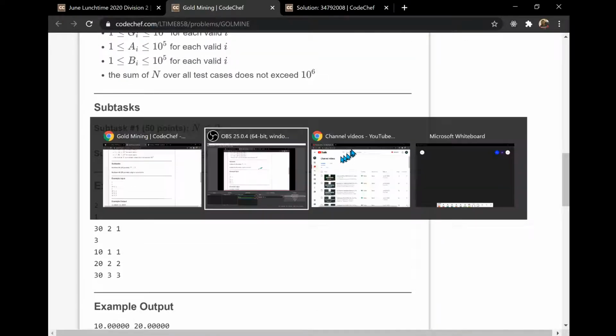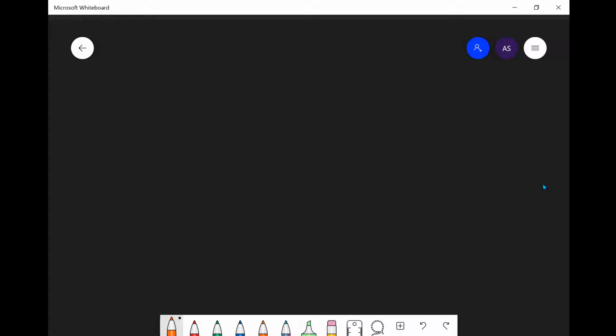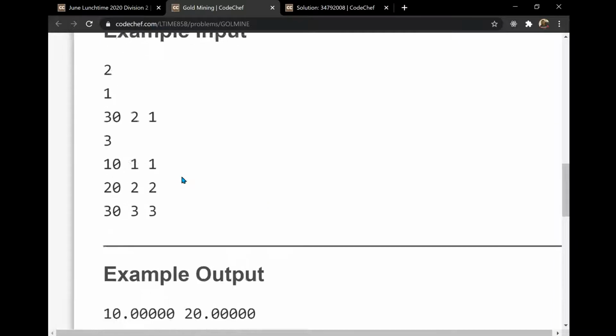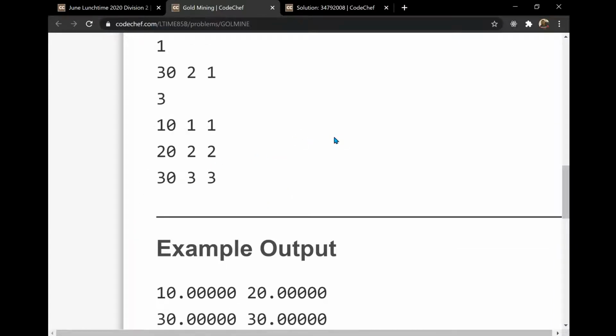So basically Gi gold is present in the ith mine, and Chef takes Ai days to mine it, and Chefu takes Bi days. Let's just see this example only, it would be very clear. Since both of them know on each day which mine the other person is working on, he can go to their mine also and work, or he can just choose another mine. This example would definitely make things really clear.